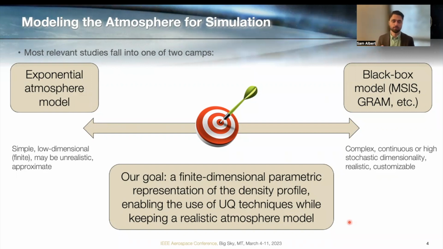However, this is a simplified model, so it's approximate. It might be unrealistic. It fails to capture the short period variations in density that can exist in atmospheres. Even if you're varying scale height, real atmospheres do not necessarily fall along an exponential curve.